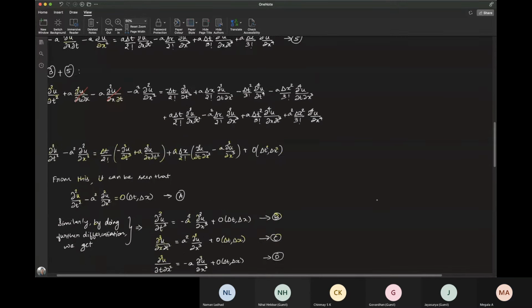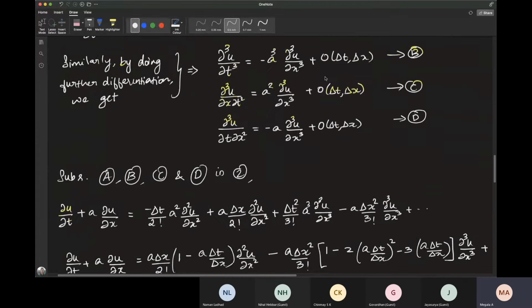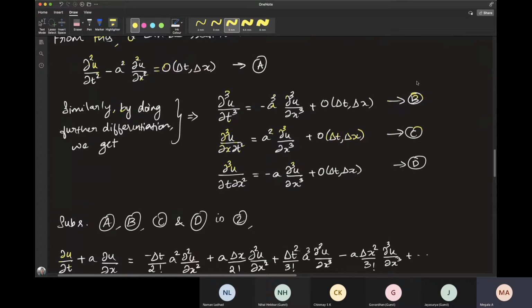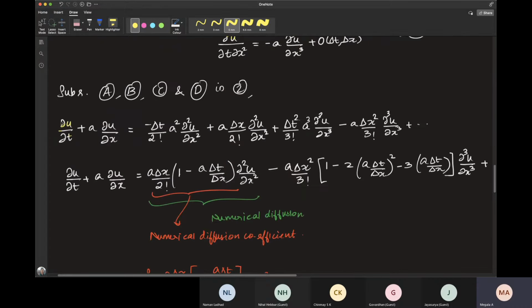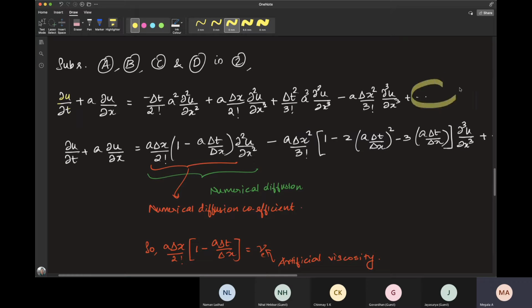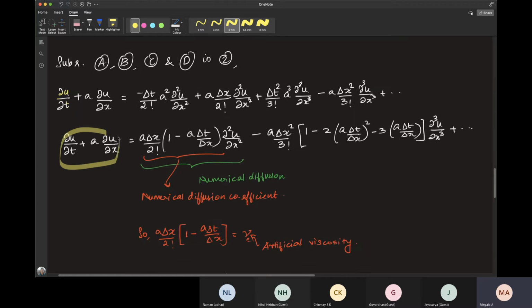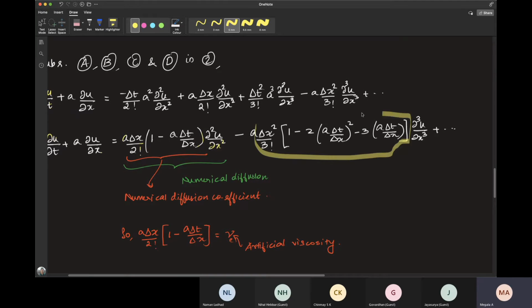So upon substituting these four expressions back in equation 2, we get something like this. Upon further simplification, actually I have not written many terms here, you will get something like the left hand side of the governing equation equals some constant into dou squared u by dou x squared plus some other constant into dou cube u by dou x cube and so on.